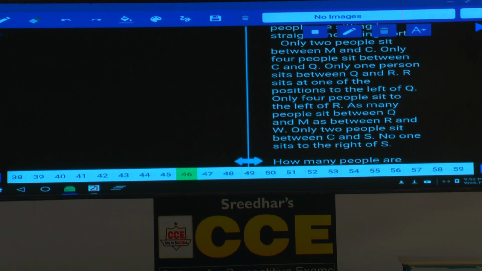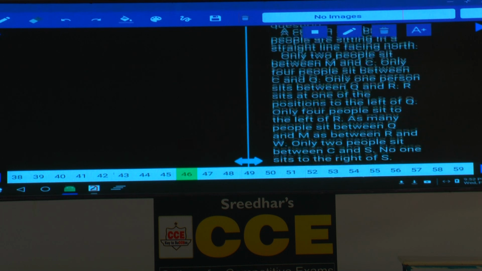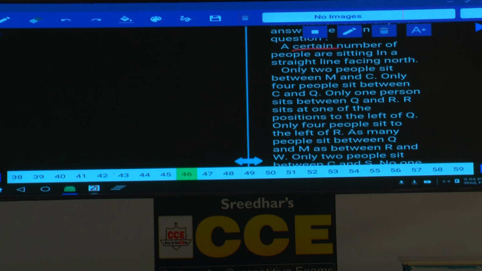A certain number of people are sitting in a straight line facing north. How many people here? That is not clearly given. Only 2 people sit between M and C. How many people are in between M and C? There are exactly 2. Now can we start with this information here? We cannot start with this information. Next one, only 4 people between C and Q. Then also we cannot start with this one.